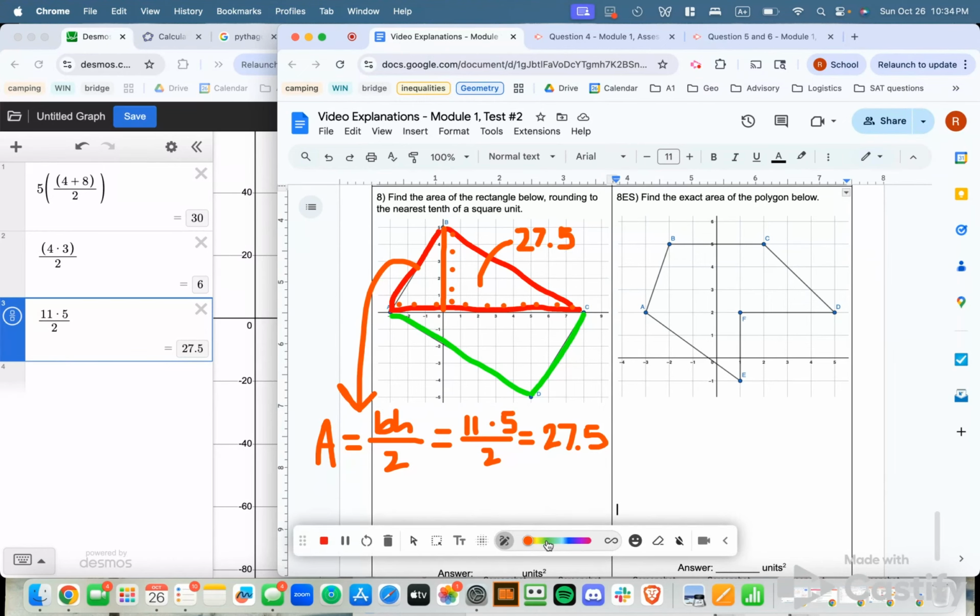To find the area of my second triangle, we do that same thing of base times height divided by 2. So my base is 1, 2, I should notice, right? It's the same as the base above it. So that'll be 11. And my height is actually also going to be the same.